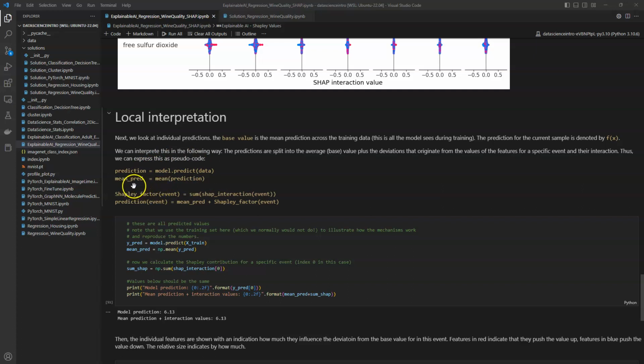And then we create a Shapley factor for a specific event, which is essentially the sum of all these Shapley interactions for the specific event. And then the specific prediction is the mean prediction plus the way the Shapley factor modifies this.